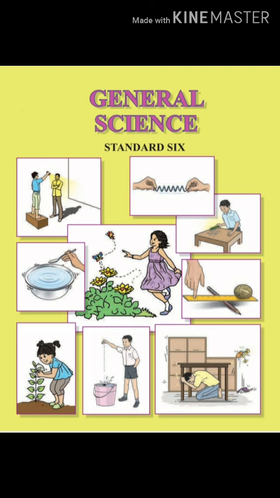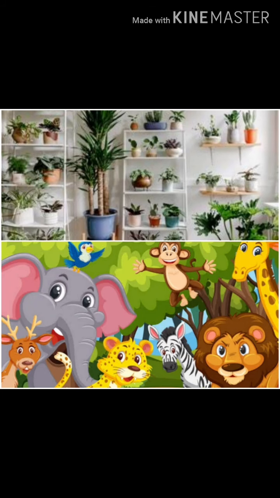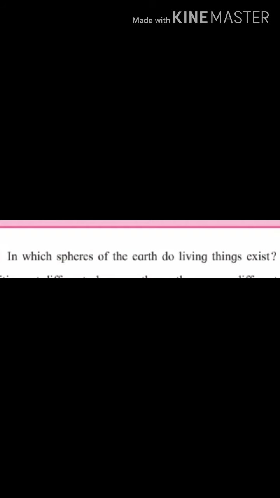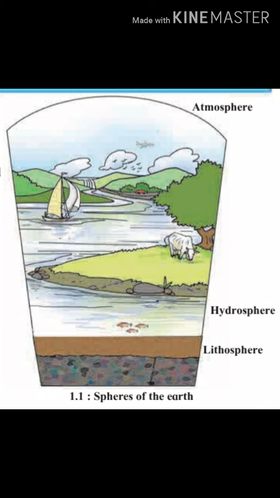Hello students, you have known that animals and plants are living things. Then can you recall in which spheres of the earth do living things exist? In the first lesson, we have learnt about the spheres of the earth. There are three spheres of the earth. They are lithosphere, hydrosphere and atmosphere. Living things exist in these three spheres, that is biosphere.